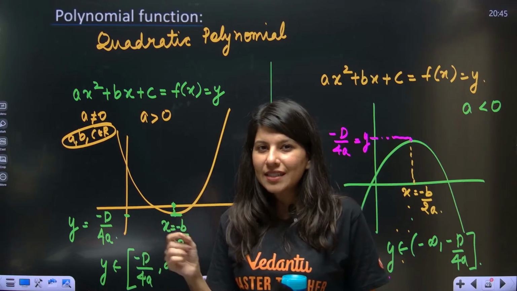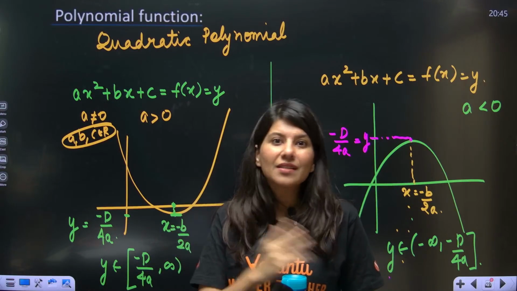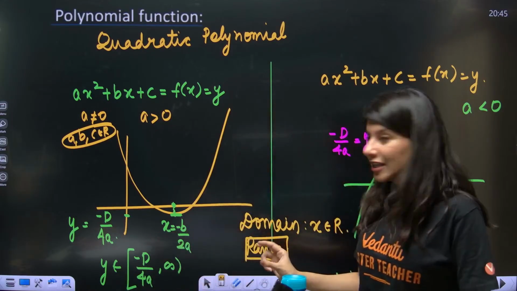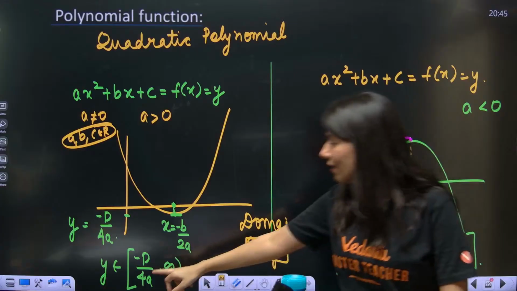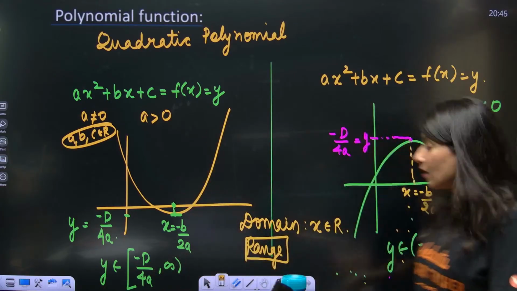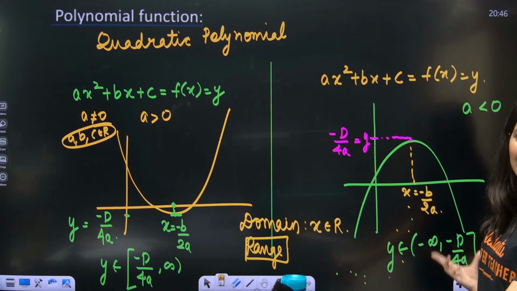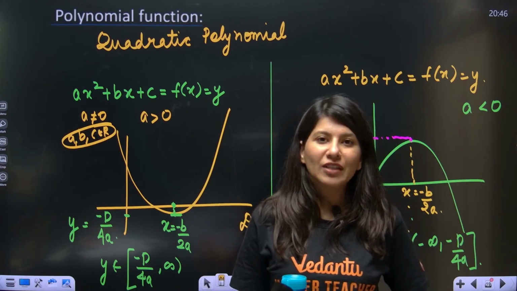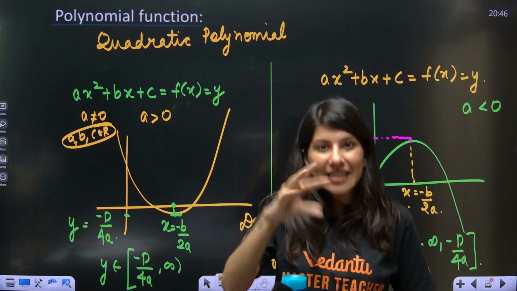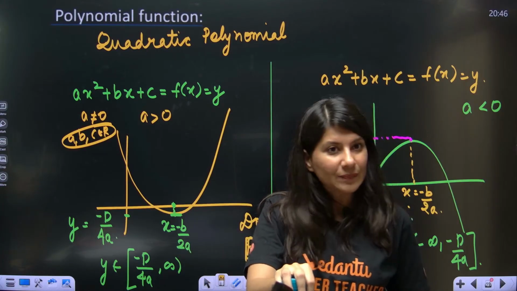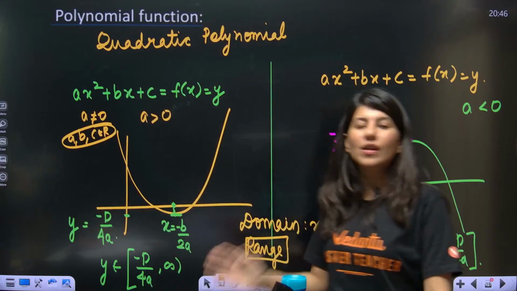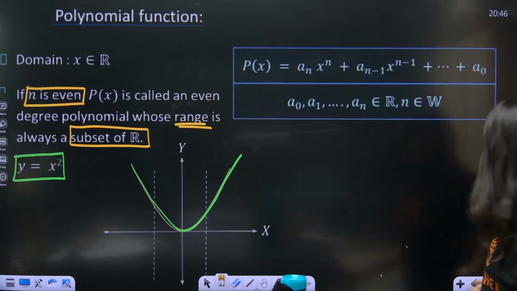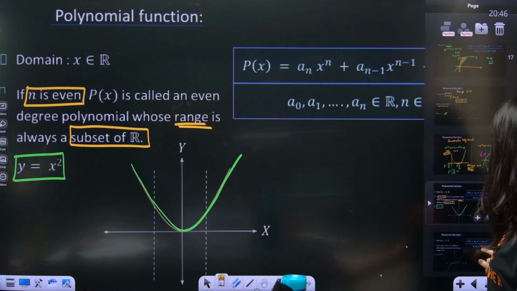Can you see what is the range? The range can never be minus infinity to plus infinity. The range will always be some value to infinity or minus infinity to some value. That means this will always be a subset of minus infinity to infinity. It will not cover all real values if it is an even polynomial. This is very, very important.